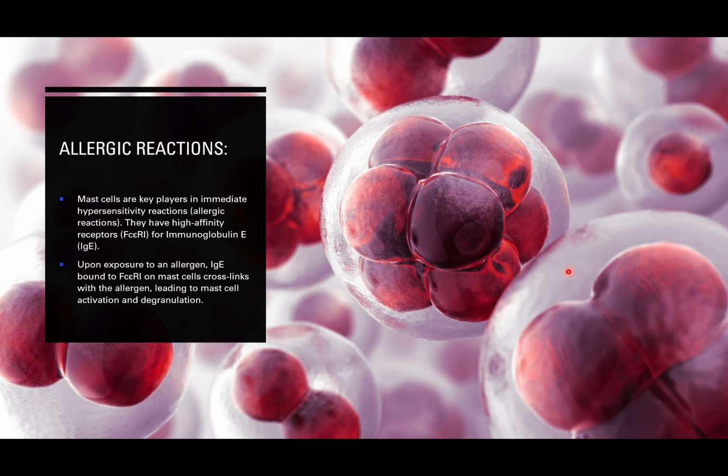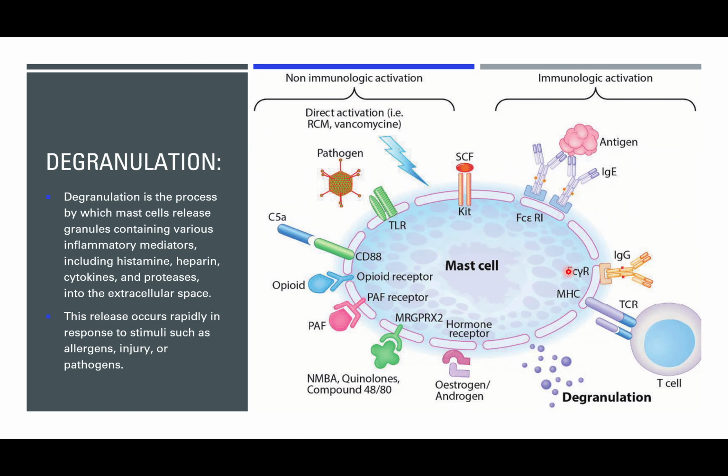So let's look at this. Degranulation really occurs after an antigen, which is usually an allergen, attaches to it. Degranulation is the process by which the granules within the mast cells, which are granulocytes, will be released.